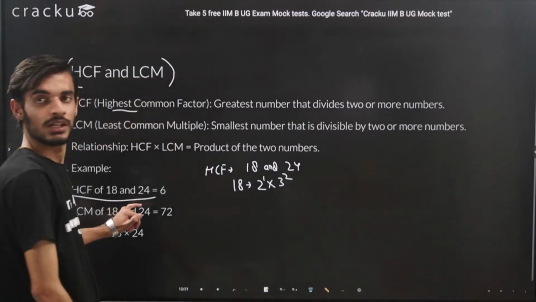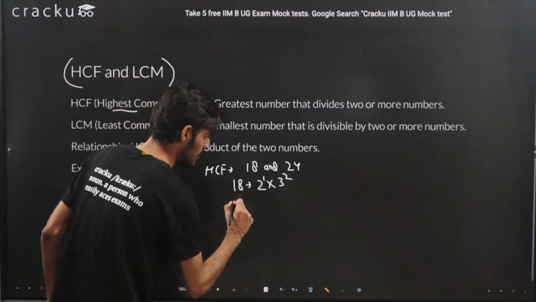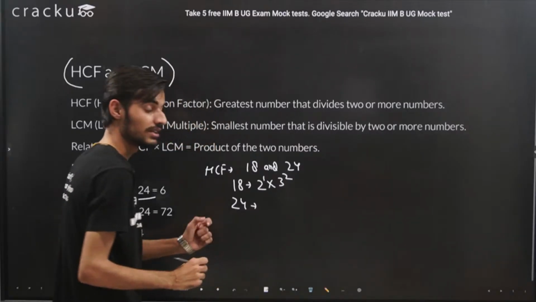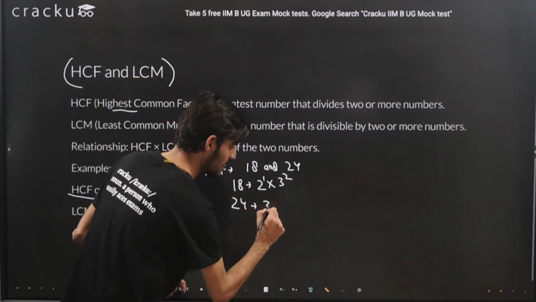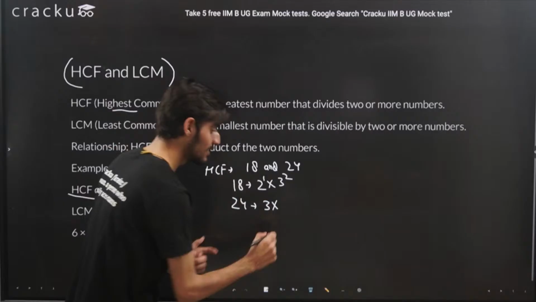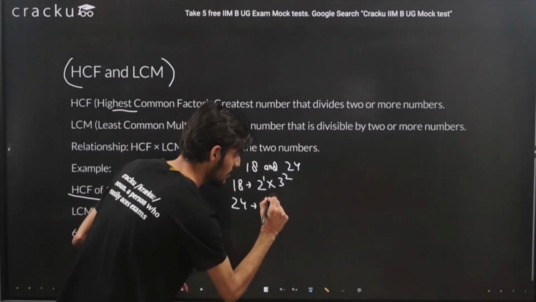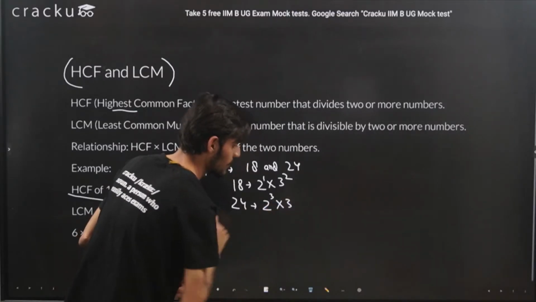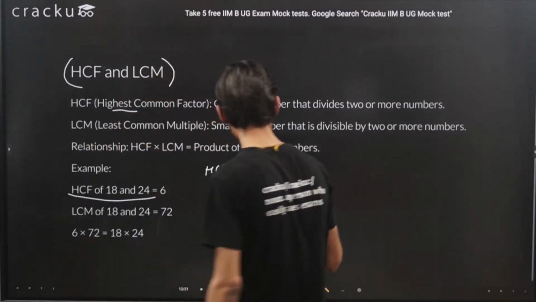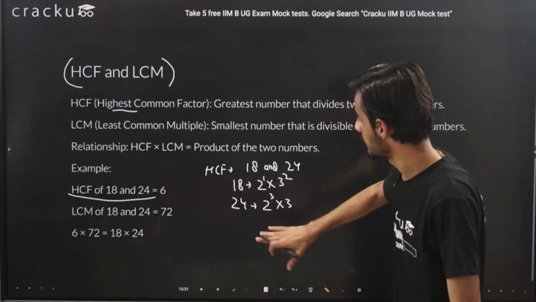For 24, the second number, we can write 24 as 3 into 8. 8 is 2 raised to the power 3. So I think I should write 2 before 3. So this is 2 raised to the power 3 into 3. So this is the prime factorization for 18 as well as 24.